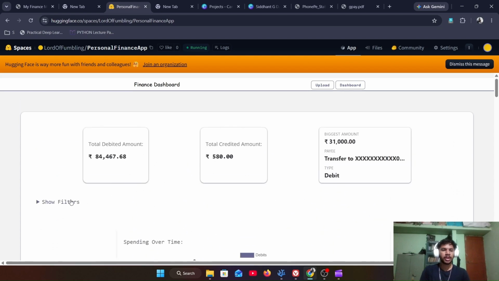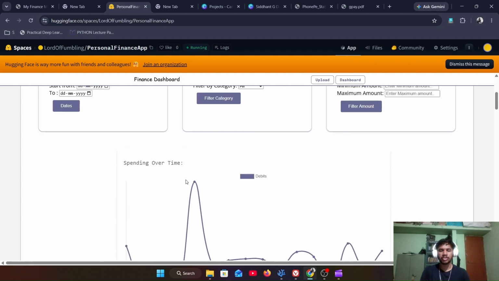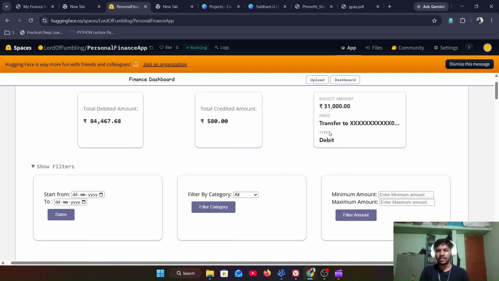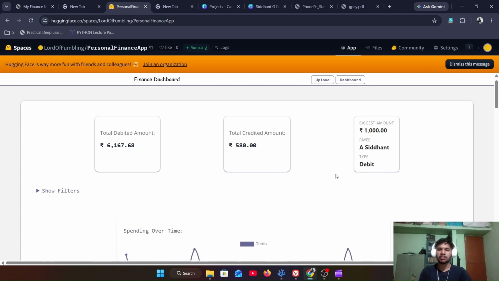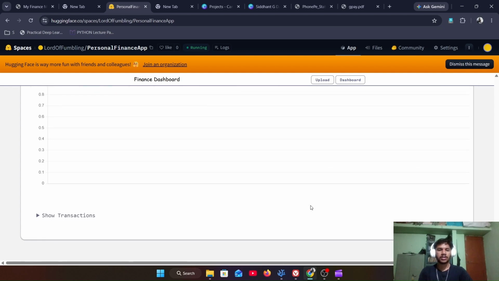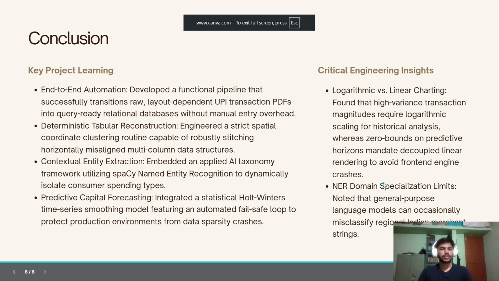Also, we can apply these filters to actually change the visualizations as we want. Like this is the outlier, so we don't want this transaction to be there. So we can just input that the maximum amount should be 1,000 rupees, and then that transaction is filtered out. So that's the whole dashboard here. So that was our project.